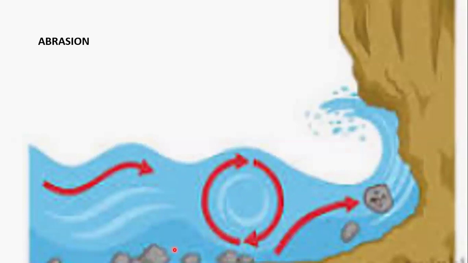This is done in the bed of the river or by the fragments flowing in suspension. They grind against the fragments, and this further makes the size of the stones smaller. This process is known as abrasion.